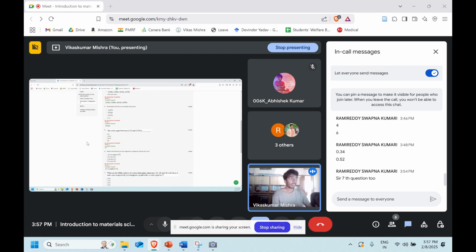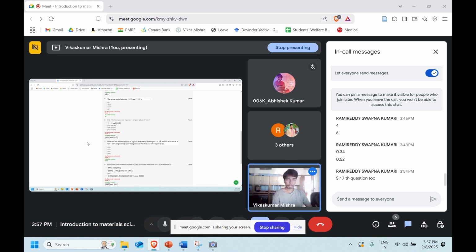Okay. So now Abhishek is talking about that seventh question. Actually, I focused on this particular question number 7 to a large extent in the doubt solving session. So let's discuss it.